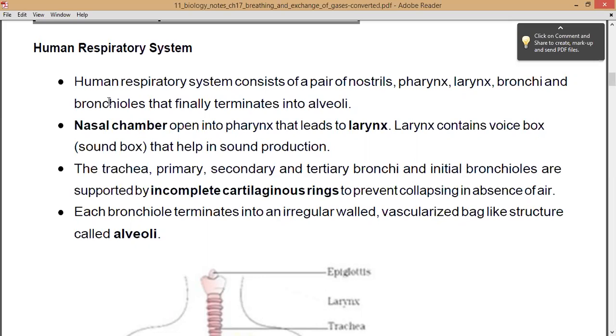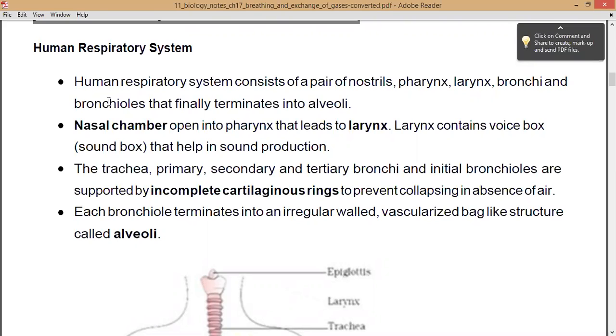Next, after the nostrils, the passage is known as pharynx, right? So pharynx acts as the common passage for the food as well as the air. Next is larynx, which is said to be the voice box, then bronchi, and then the bronchioles, and finally they open into the alveoli, right? These alveoli are present inside the lungs.